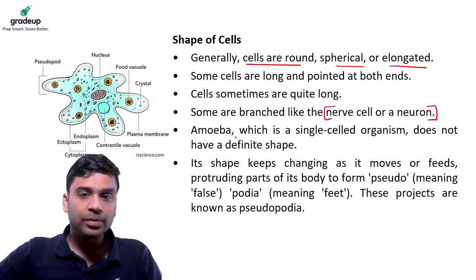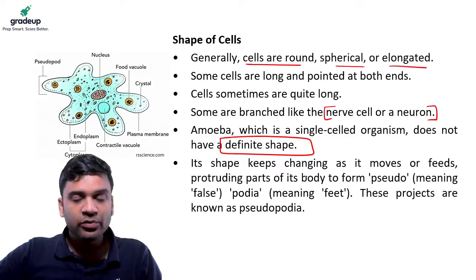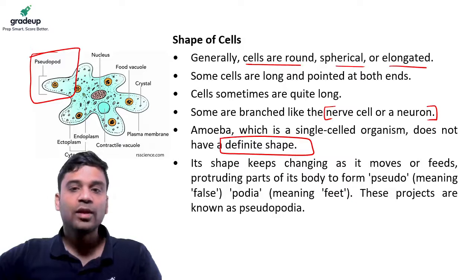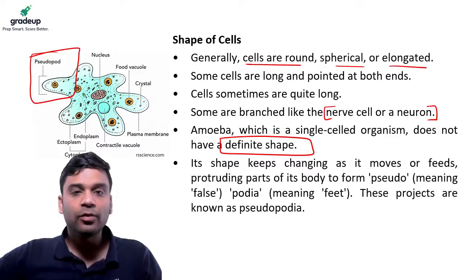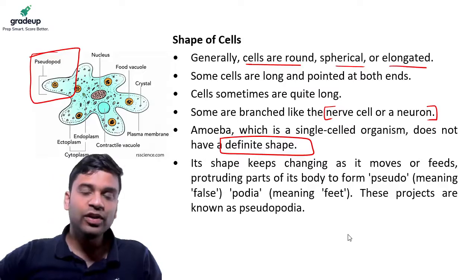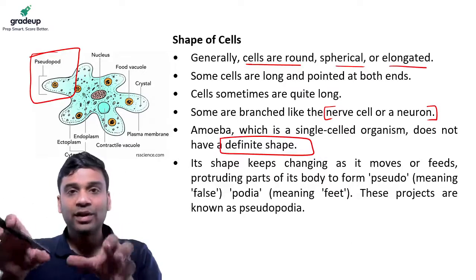It has a definite shape, but its shape keeps on changing by this movement. It has pseudopods. Pseudo means false, pod means feet. So it's basically false feet. They're not real feet, they're like false feet, and they help in the movement of the amoeba.